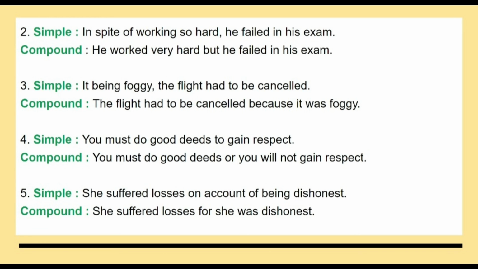Let's look at example number 5 now. You can study the fourth on your own. The simple form of the sentence is: She suffered losses on account of being dishonest. The compound form can be: She suffered the losses for she was dishonest. So here the conjunction that we have used is for. This was all about transformation of sentences.